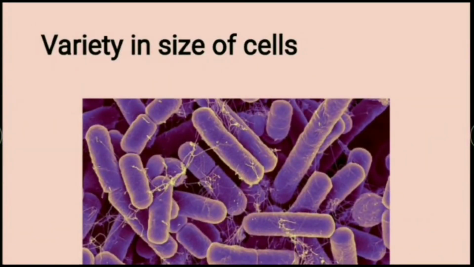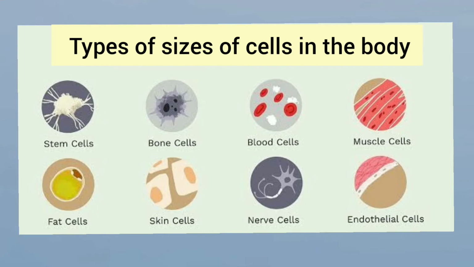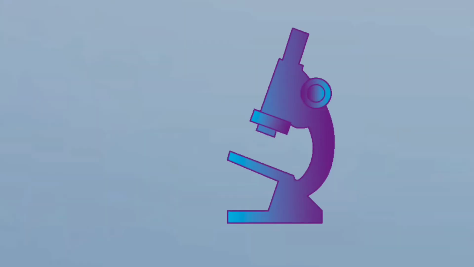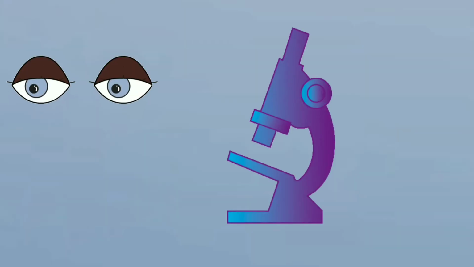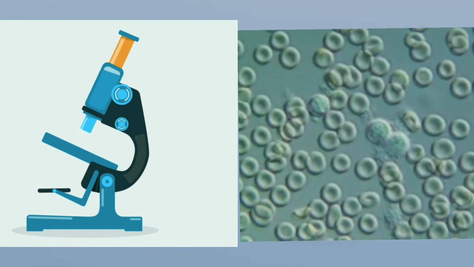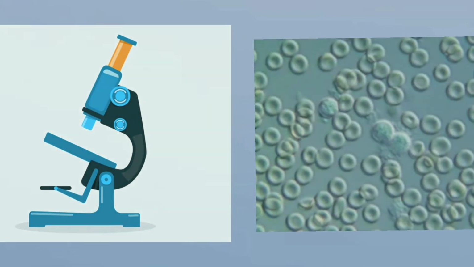Variety in size of cells. The cells are of different sizes. The cells in living organisms may be as small as a millionth of a meter. Millionth means micrometer or micron, or it may be as large as a few centimeters. However, most of the cells are extremely small in size or microscopic and hence cannot be seen with the naked eyes. Most of the cells found in living organisms have to be enlarged or magnified by using a microscope before they can be seen by us.